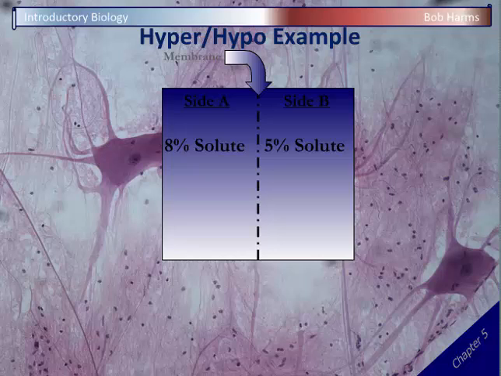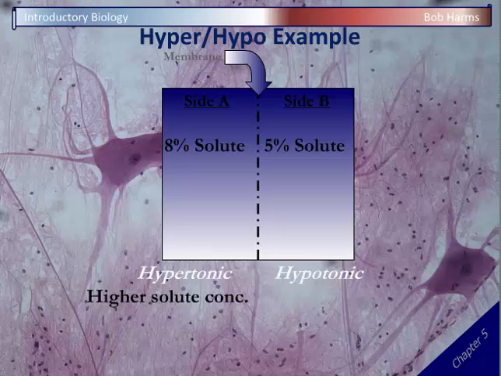And so we're going to use a pair of terms to describe these concentrations. Hypertonic refers to the side that has the higher solute concentration. And so in this case, side A is hypertonic. There's more solute, there's more salt. Side B then by default is less solute, and that's referred to as hypotonic. So the hypotonic is the lower solute concentration.